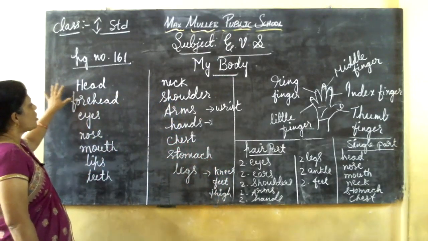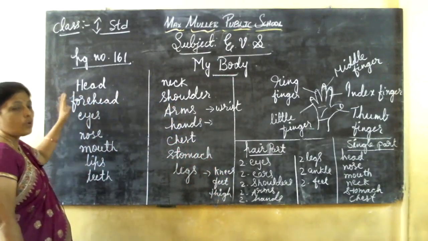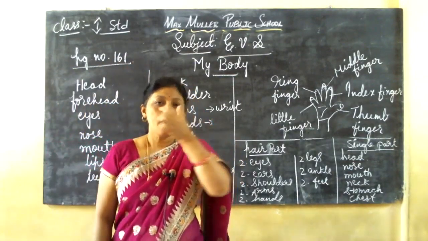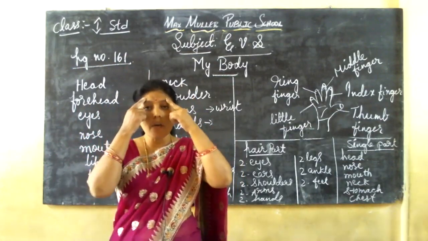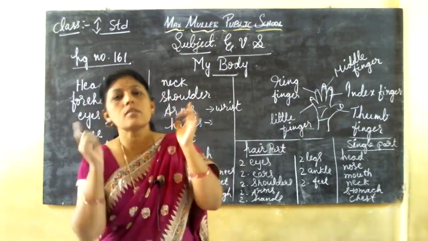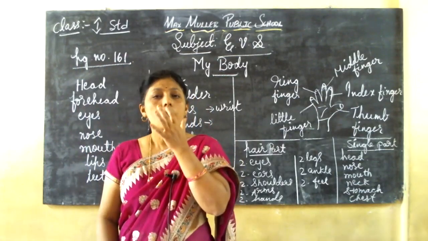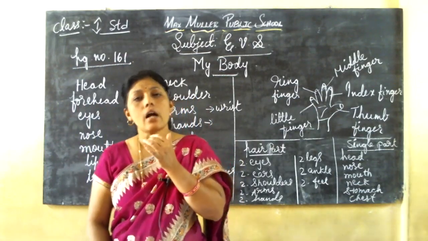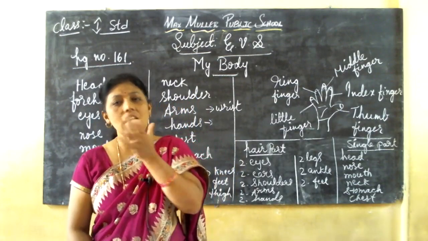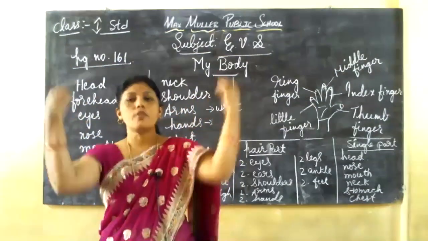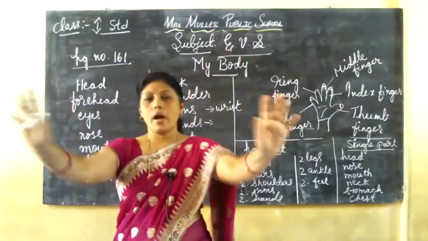The parts of the body are head, forehead. This is head. This is forehead, eyebrows, these two eyebrows, and two eyes, two ears, nose, mouth, two lips, tongue and teeth. And this is neck, these are two shoulders and two arms and two hands.